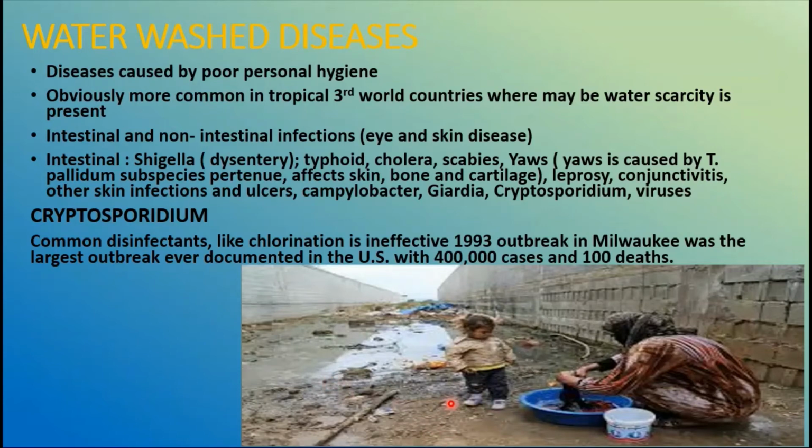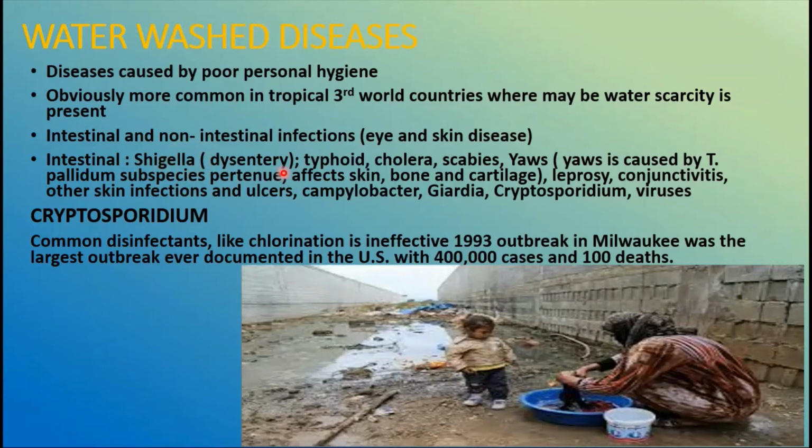So these water wash diseases are mainly caused by poor personal hygiene, and obviously are more common in tropical third world countries where maybe water scarcity is present. So intestinal as well as non-intestinal infections may occur, that is eye and skin diseases may also occur because we are going to have the contact. That means these are transmitted by or through contact. So examples of this are going to be intestinal.